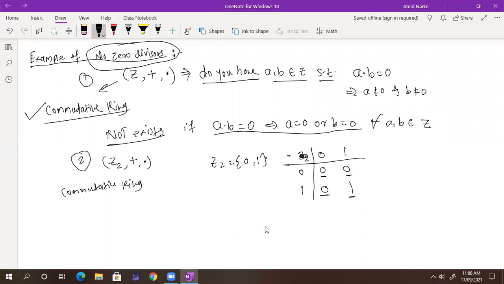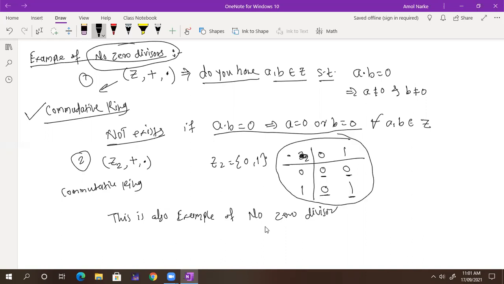This is also an example of no zero divisors. Can you understand now how I found this? Because it is finite, we have a finite number of elements, so I just draw a table, and by using that table, I can see that if A dot B is equal to 0, then either A or B is equal to 0. If one of them is 0 every time, then it has no zero divisors. Got it? Any other example?